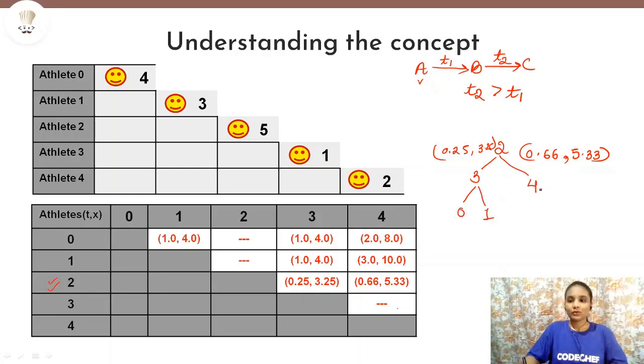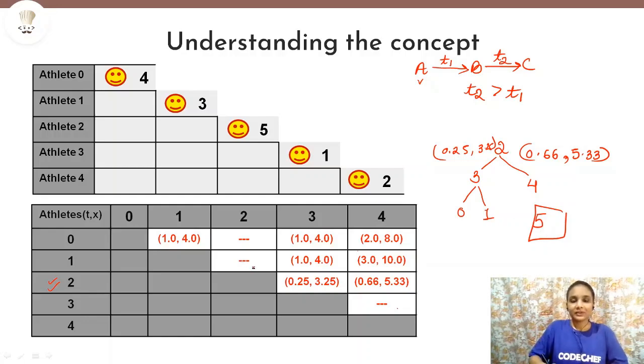Now we'll go to athlete 4 and check if athlete 4 can infect anybody or not. But since you can see in this tree that already all the athletes have been infected, 0, 1, 2, 3 and 4. There were only 5 athletes and all of them have already been infected. So we will get our answer as 5. That means if initially athlete 2 is infected, then at last we will get our answer as 5, meaning it can infect all 5 athletes.